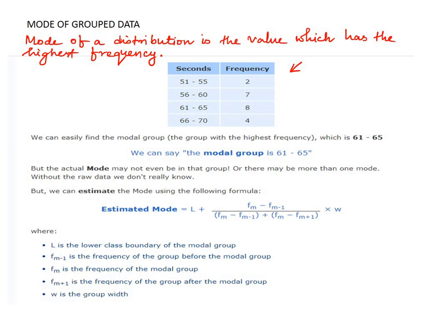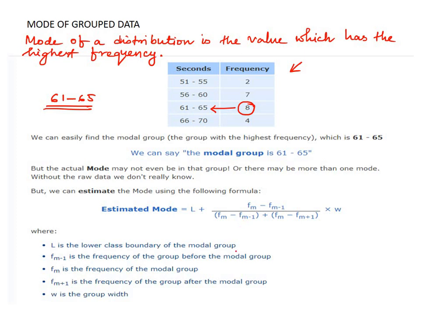Check this example. So this distribution is given. The seconds are given with some frequencies. So between seconds 51 to 55, the frequency is 2. Between 56 to 60 seconds, the frequency is 7. Similarly, for 61 to 65 class, this is 8, and for the class 66 to 70, it is 4. So now find the highest frequency. What is the highest frequency? The highest frequency is 8. So the interval corresponding to the highest frequency, that is 61 to 65, this class interval, this is the modal class. We'll call this to be the modal class.